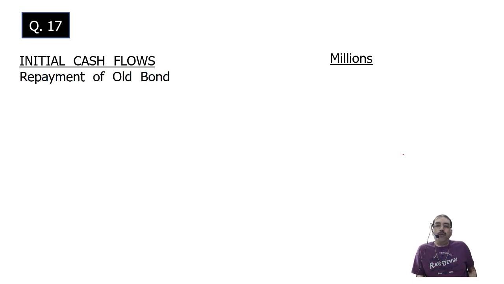Repayment of old bond, 300 million. This 300 million is done at 4% premium, so it's a loss, call premium. So 300 into 4%, the call premium will be 12 million. Outflow of cash. That is what I'm showing.